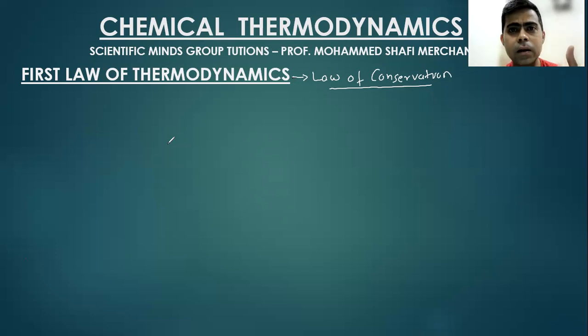It says that energy cannot be created, cannot be destroyed, but can be transformed. The total amount of energy and matter in the universe always remains constant. When one type of energy disappears, an equivalent form of another kind of energy appears. So that is simple to understand. For example, आप कोई भी example दे दो.